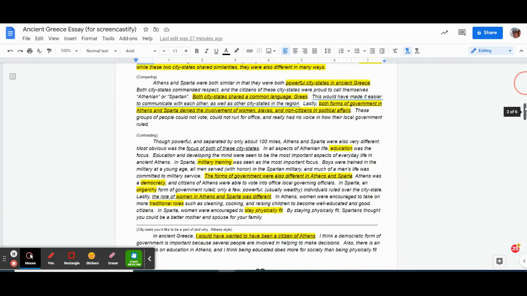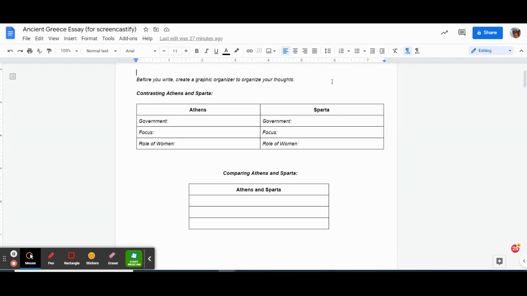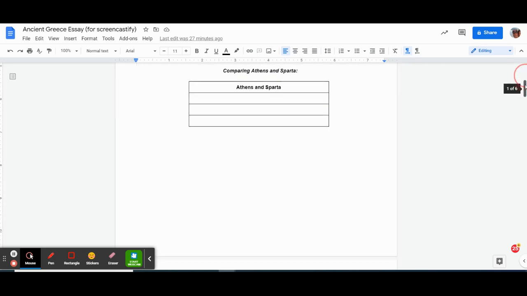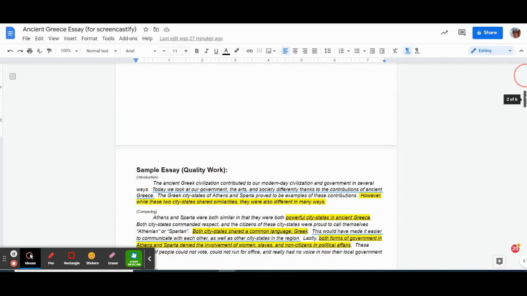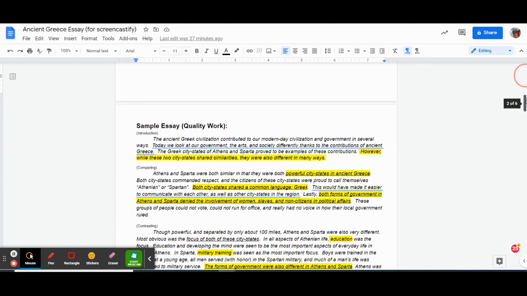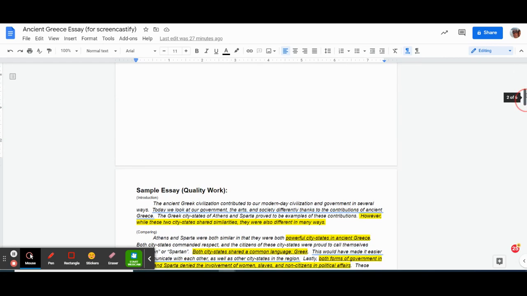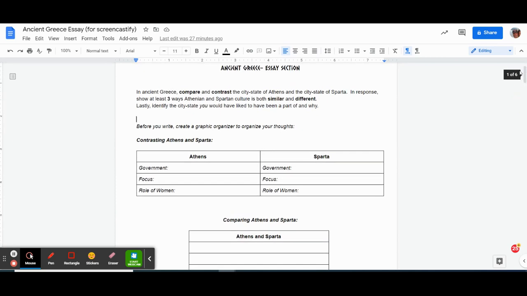Your contrasting paragraph is going to come right from your section where you identify the differences between these 2 city-states, right here. So really, most of our essays will read very similar to each other's. The way it's going to be different is at the end where we say which city-state we want to be a part of. To go back to the instructions here, you're going to compare and contrast Athens and Sparta.